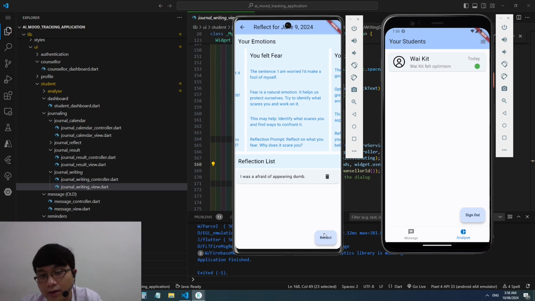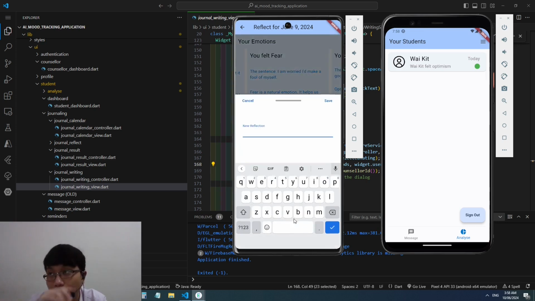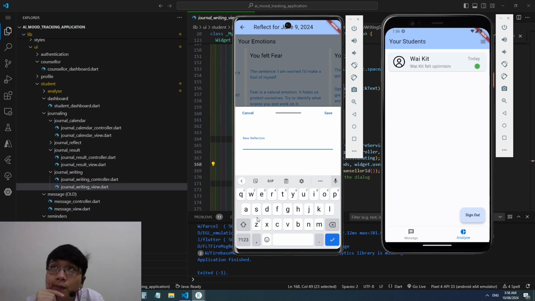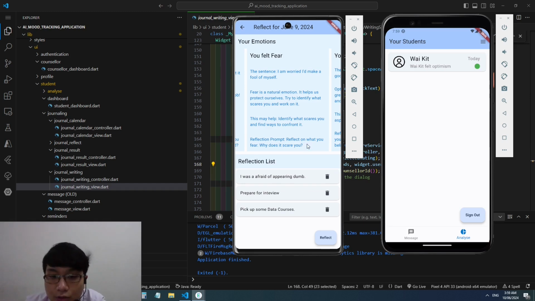So how am I going to solve that? Let me think. The only way that I can think of is to prepare for the interview. And then maybe if I am more trained on the skills that are needed, I would be more comfortable. So maybe I can pick up some data courses, right? Yeah, so after writing about this, I do feel a bit better because I already know what my problem is and I know how to solve it, right?